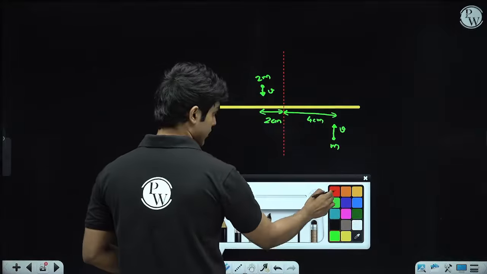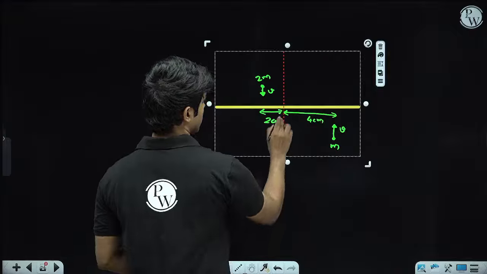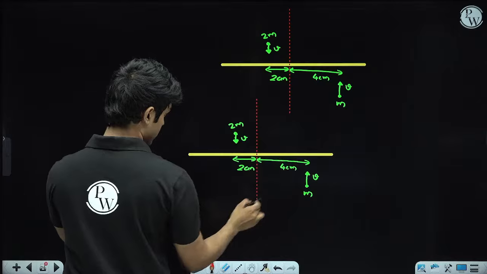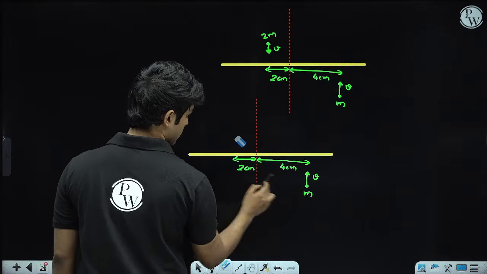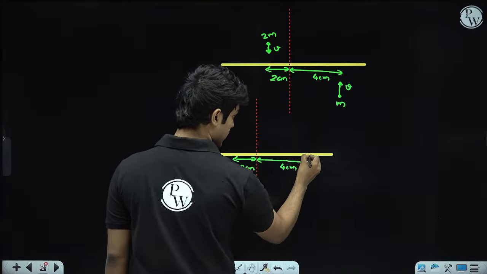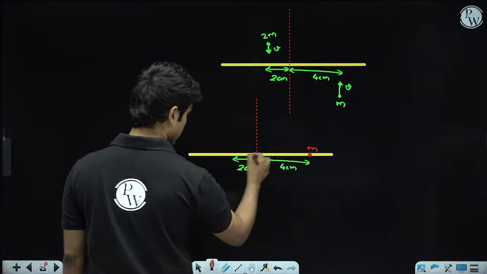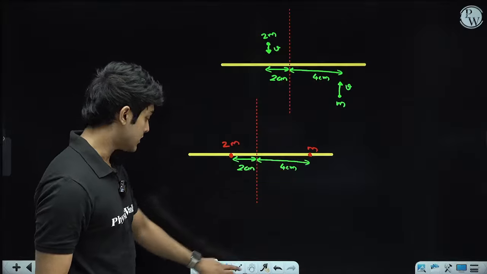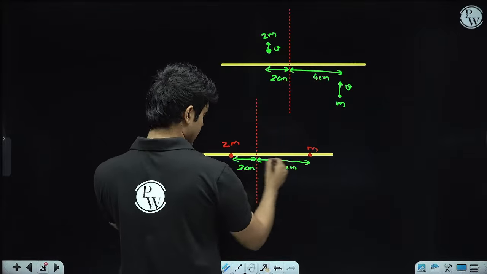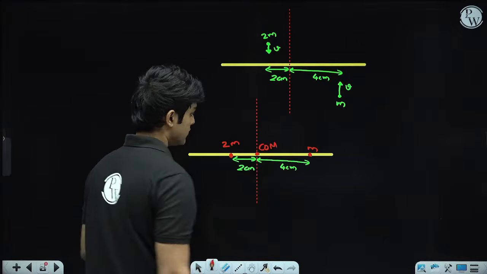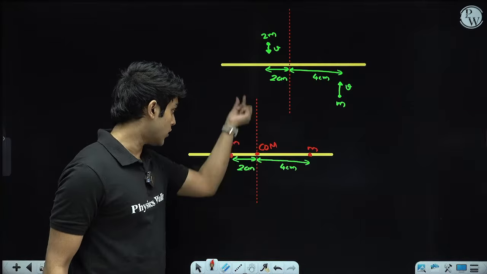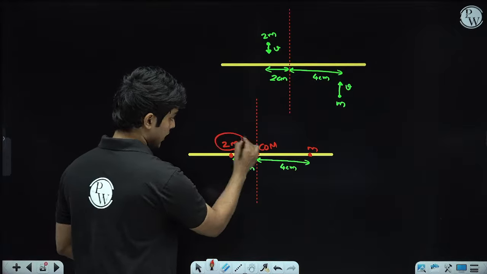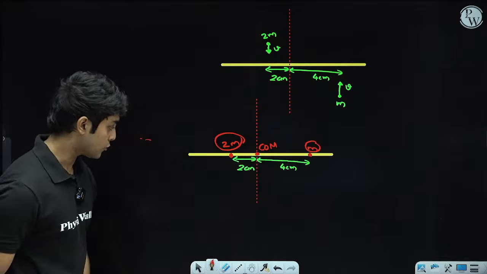So this is the before situation, and the after situation. In the after situation, the m mass is over here, the 2m mass is over here. Now the thing is, even in this case, the center of mass of the combined system is at the center of mass of the rod, right? The center of mass of the rod is on this red dotted line over here. But even after the introduction of this 2m mass and this m mass, the center of mass is at the center of the rod itself.